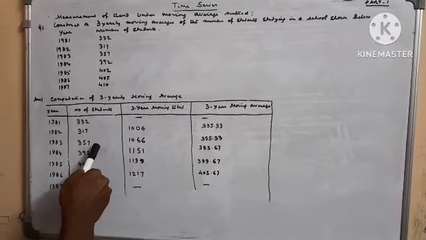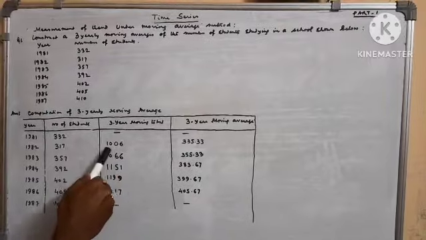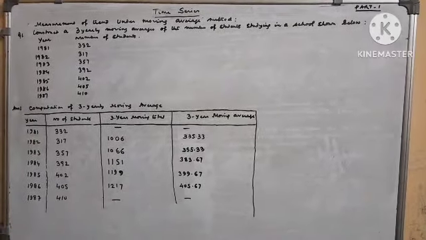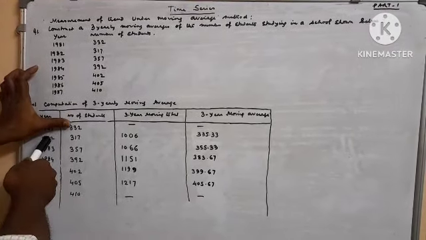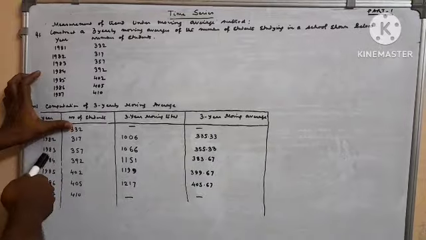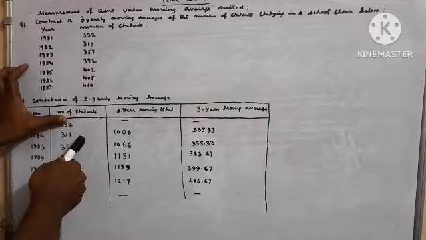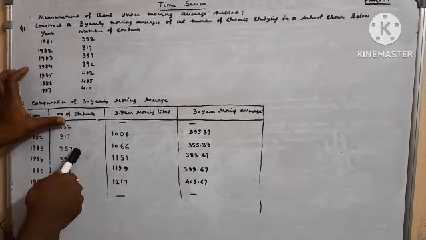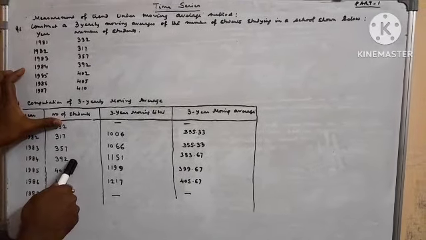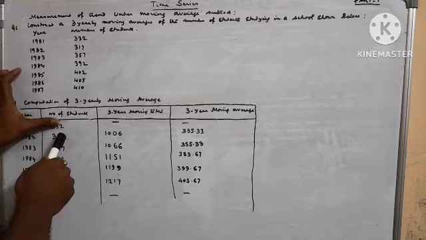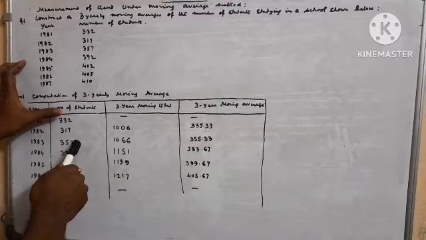Where to write the total? In the year 1982 we have to write the total, that is equal to 1006. Now, leaving 1981 data, we consider 1982 data, 1983 data, 1984 data. 317 plus 357 plus 392. Now the total will be 1066, which should be written against 1983.